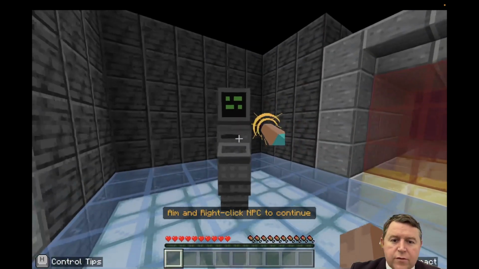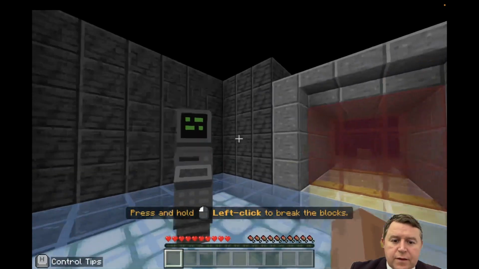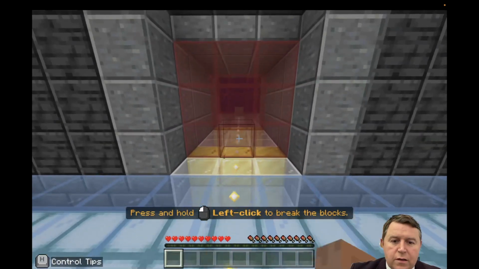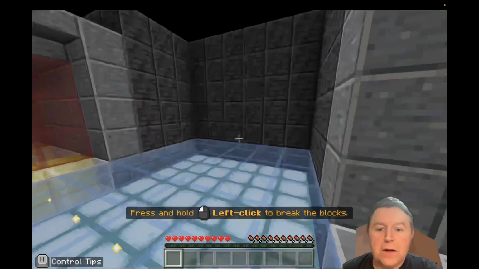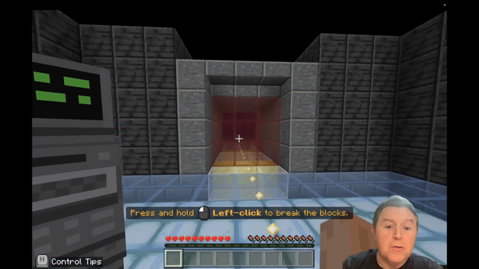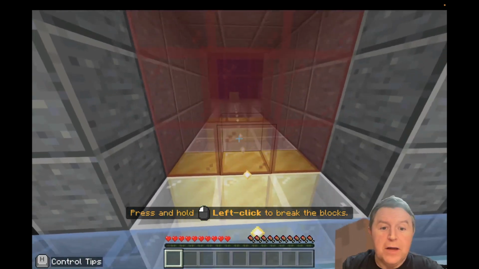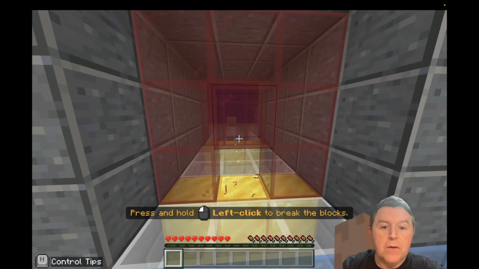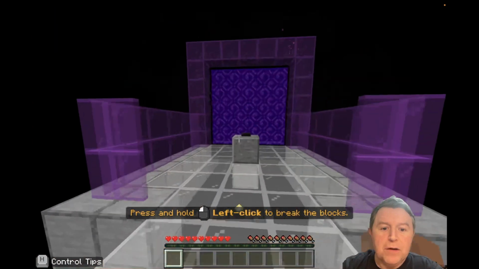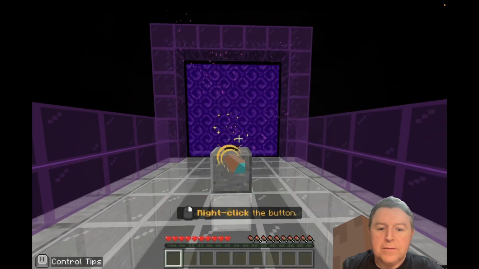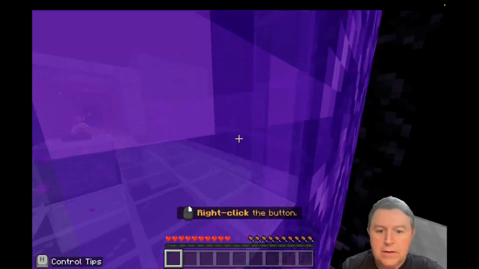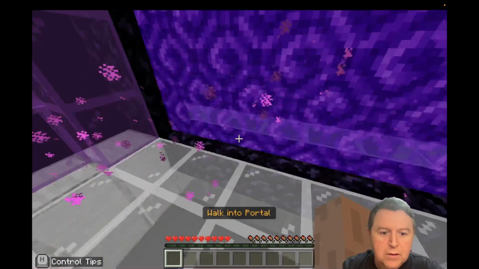This is all easy stuff, guys, so far. Okay, next. We want to left click to break the blocks. Okay, left click. Okay, so this is a quick interval from future Mr. Harron. I got stuck on this part, so you have to hold down the left click to get through here. So just hold down left click. There we go, and you get through, no problem. I'm sure those experts in Minecraft would have known that already. And then you head to the next part, and then we're going to hit the button. Right click, I think. Oh, make sure I don't go through the portal. Walk through the portal now.